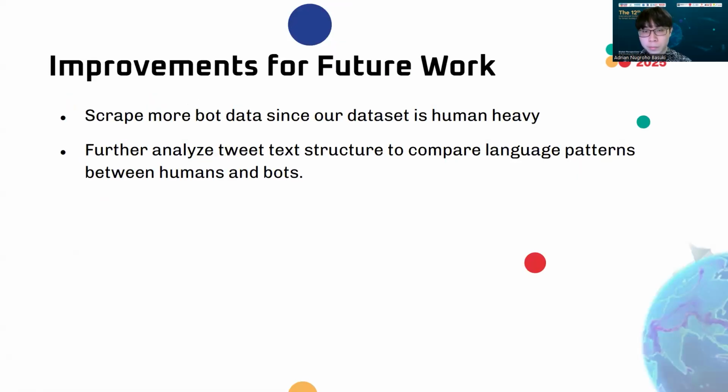And here are some improvements that we can make for our future work. Scrape more bot data because our data set has more human data compared to bot data, so it's a bit imbalanced. And after that, we can also further analyze tweet text structure to compare language patterns between humans and bots by doing sentiment analysis using NLP, maybe.